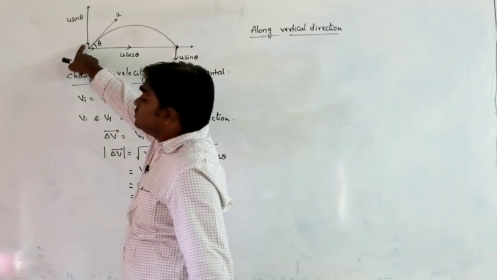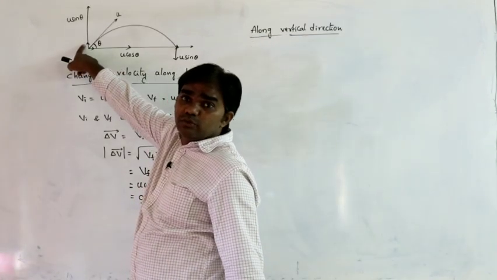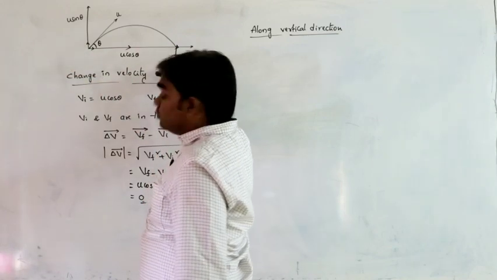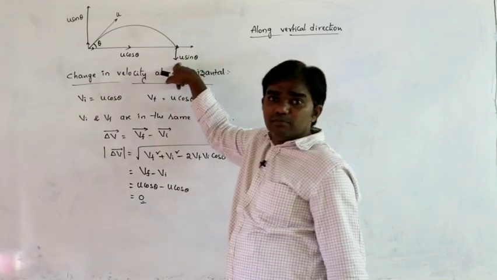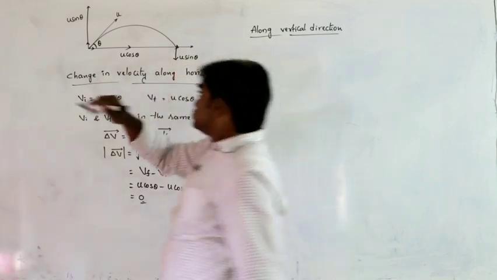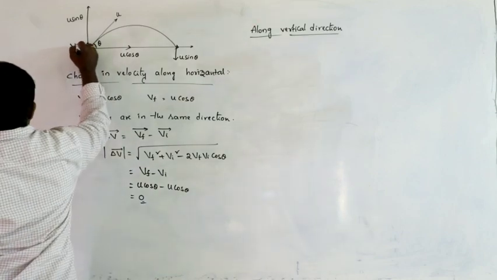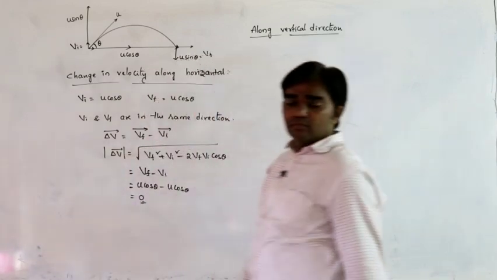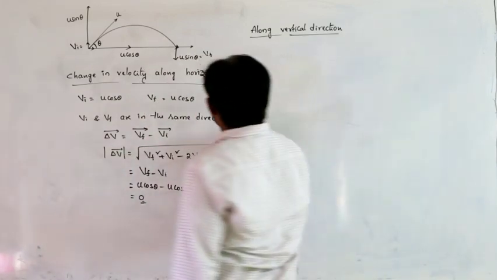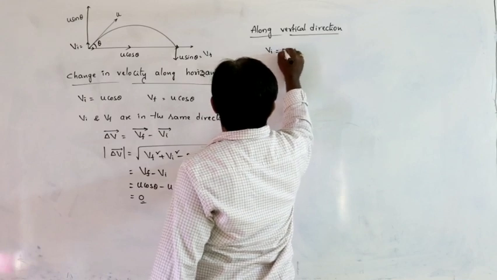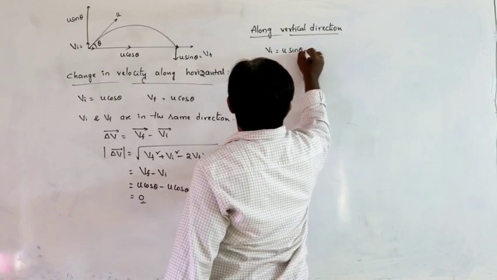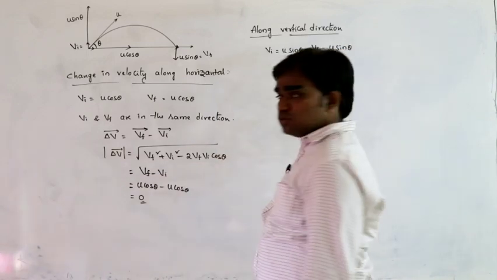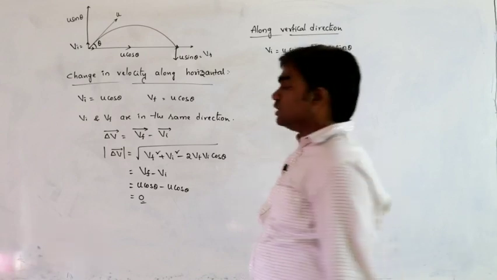At the point of projection, the vertical velocity is u sin theta. While moving downwards also, the speed must be the same, u sin theta. So this is Vi along the vertical direction, and this is Vf. Vi is u sin theta, and Vf is also u sin theta.